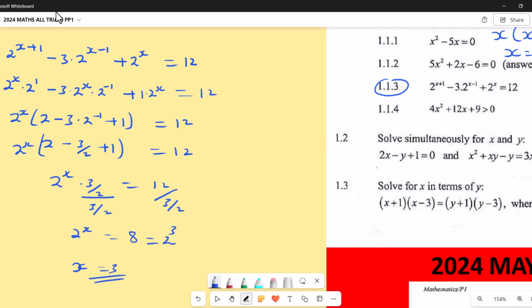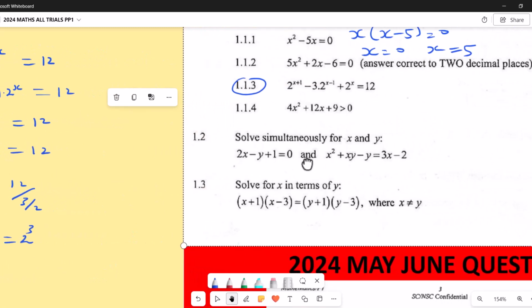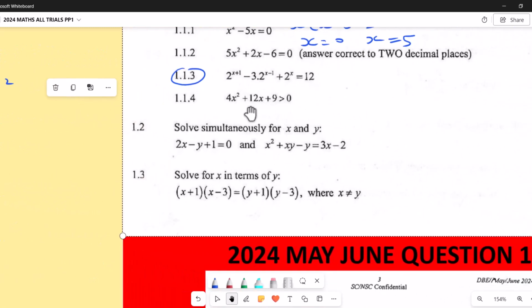Okay, next question here. Now this one, as you can see, is also an inequality. Look for the critical values and proceed as we said before. I think we can skip it as well. Maybe let's do it. So this is for x squared plus 12x plus 9 greater than 0.